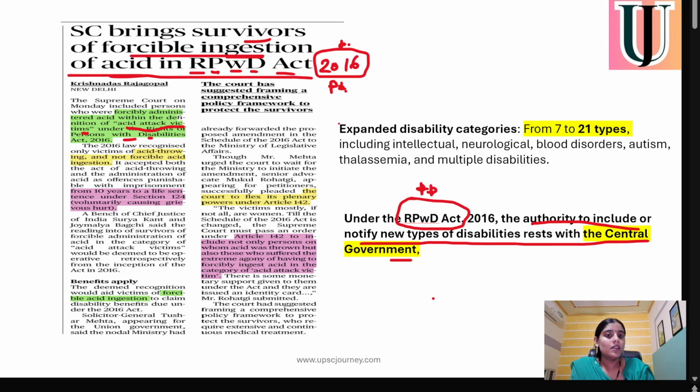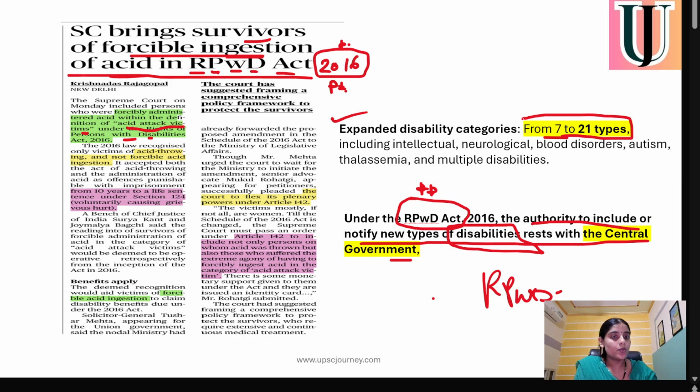Previously, there were only 7 types of disability included in this Act. Now the disabilities have increased from 7 to 21.